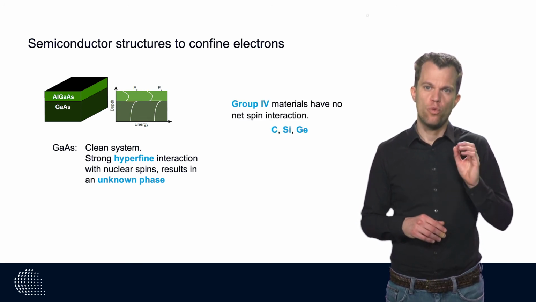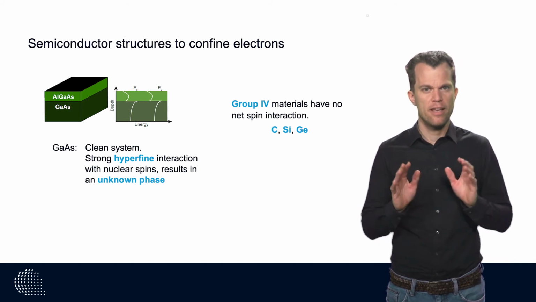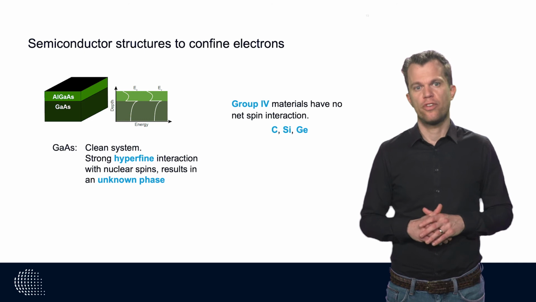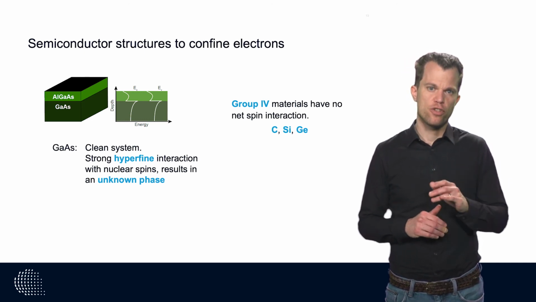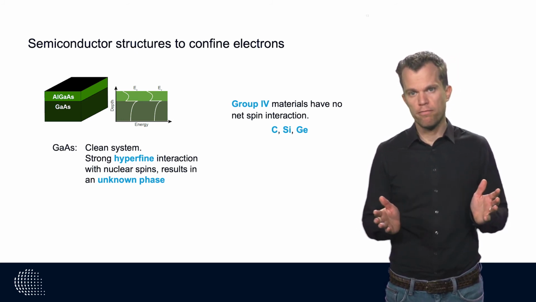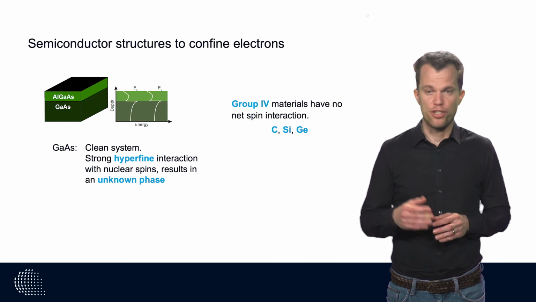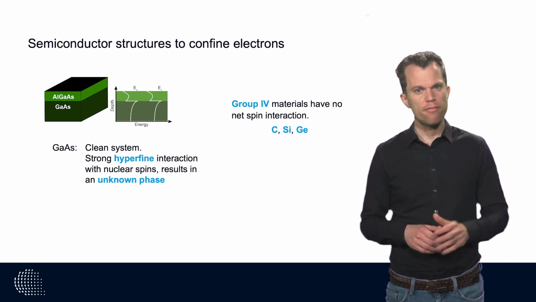The most effective way is to use a material without these nuclear spins. Many group 4 materials contain isotopes with an even amount of nuclear spins, such that there is no net spin interaction. And that is why carbon or diamond, silicon and germanium are all being studied for quantum information.